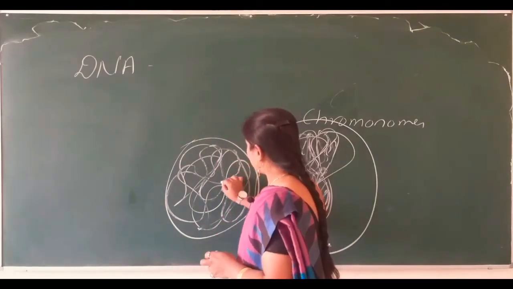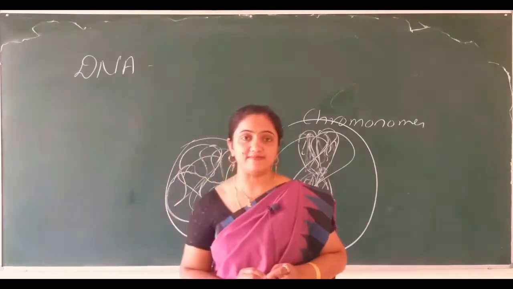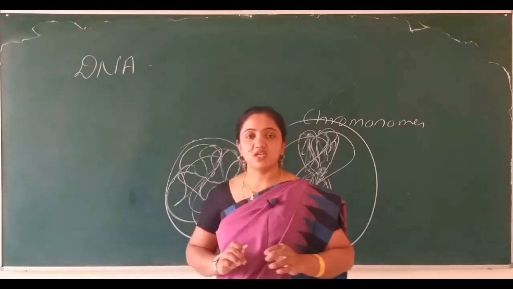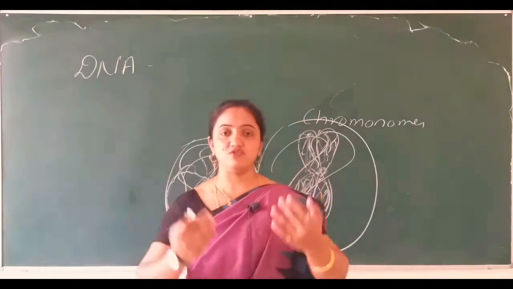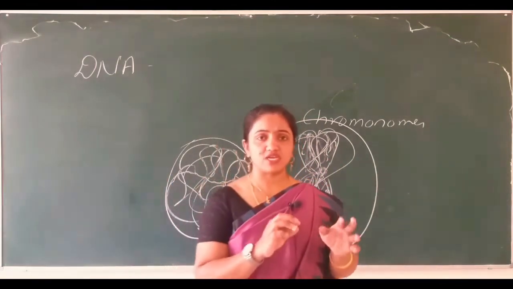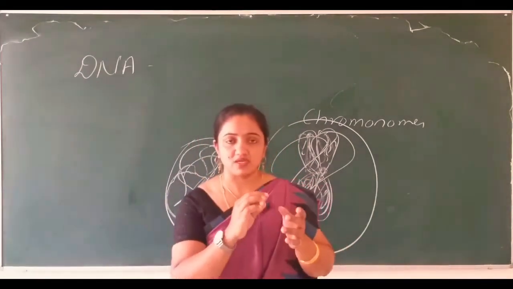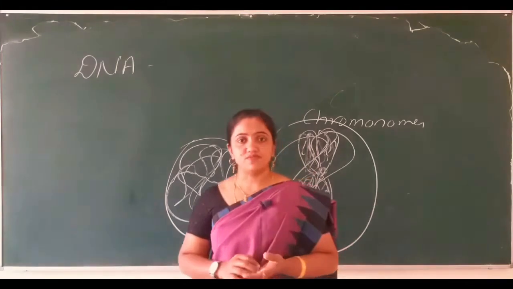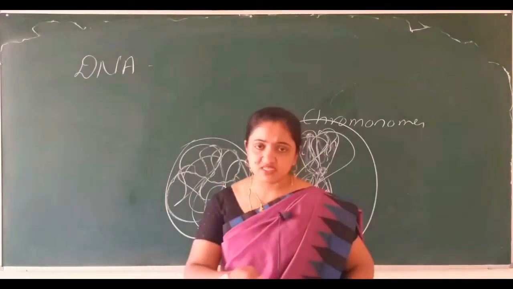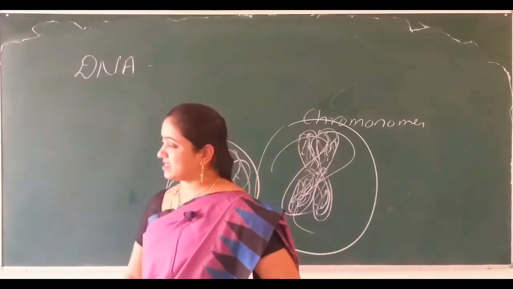The double helical model of DNA will be there, and in eukaryotes it is well protected by a nuclear membrane or nucleus, but not in prokaryotes. Prokaryotes have a naked nucleoid, or naked DNA. It means it is not protected by any nuclear membrane or nucleus.